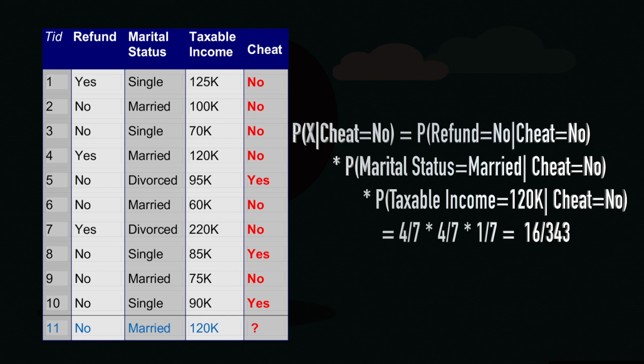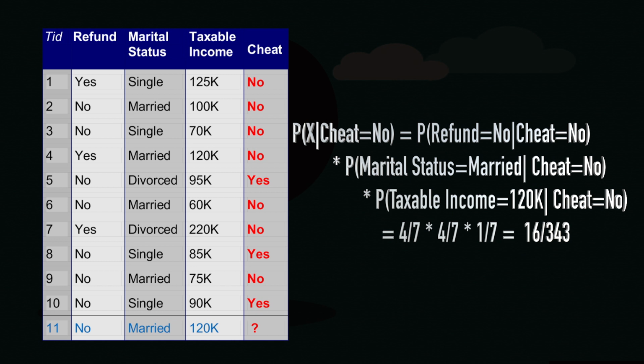So, the first record cheat is equal to no, second is no, third is no, fourth is no, then sixth is no, seventh is no, and ninth is no. So, we are going to look at only these records where cheat is equal to no, and in all these records let us see how many times refund also happens to be no. In the first record that is not the case.